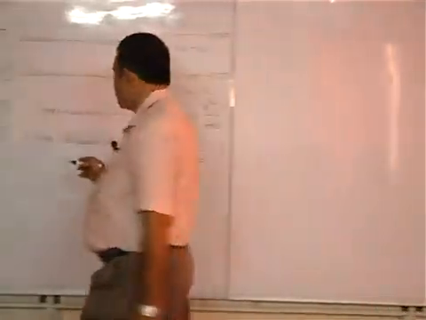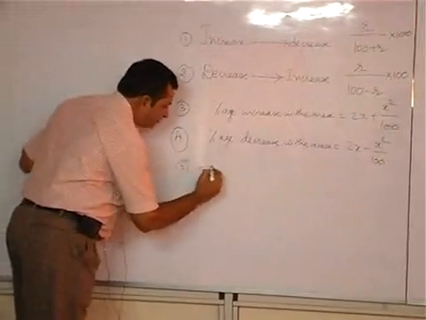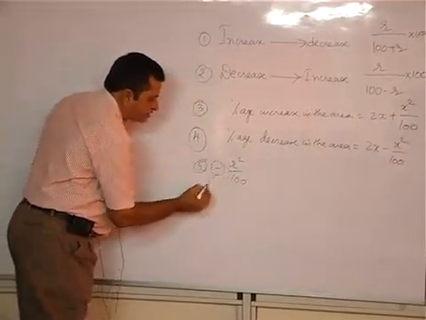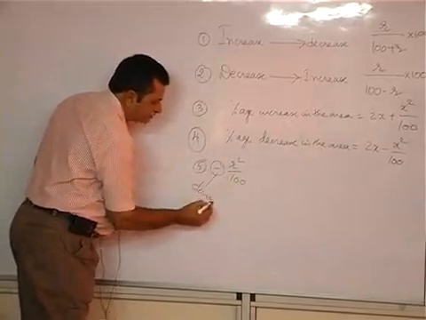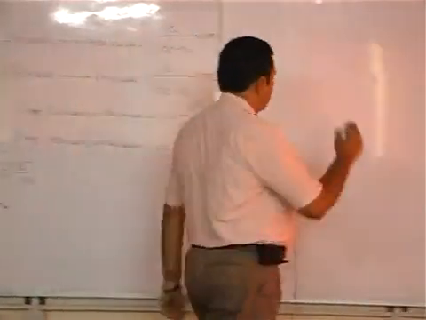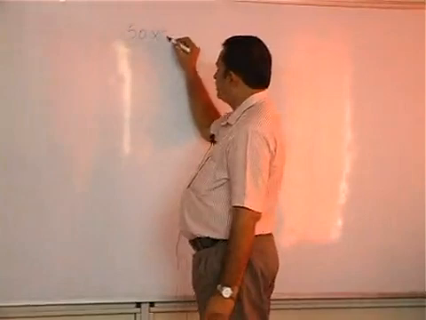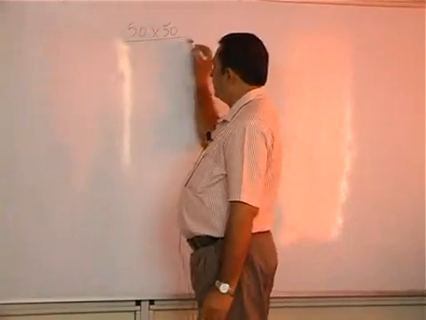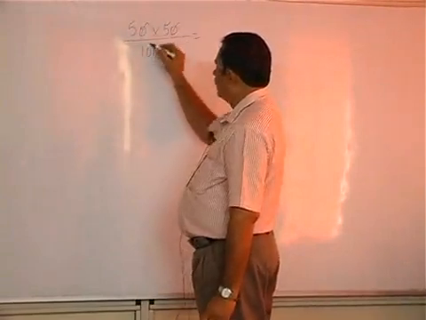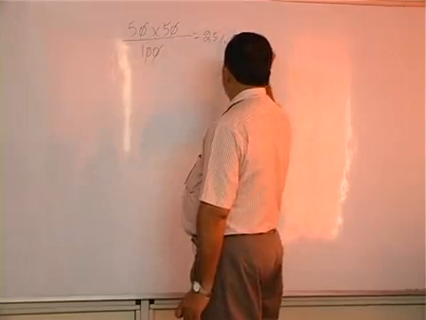We call it the minus r square by 100 method; minus always represents decrease. So the salary is first increased by 50% and then decreased by 50%. So 50 into 50 by 100 means 25% decrease. Without solving the problem, you can write it.